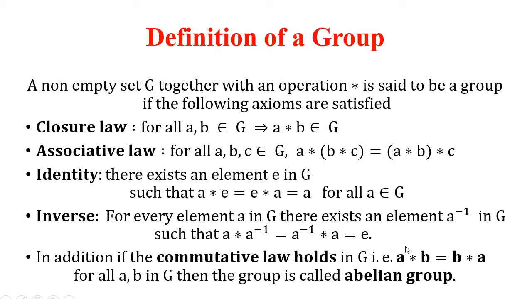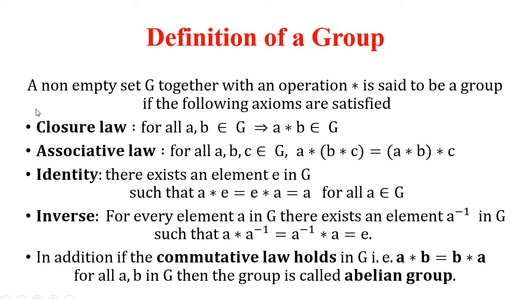With respect to multiplication, ab is equal to ba. If this condition is satisfied for all a, b belongs to G, then that group is called an abelian group or commutative group. If these four properties are satisfied, then it is called a group. If along with these four properties commutative law holds good, then that group is called an abelian group.